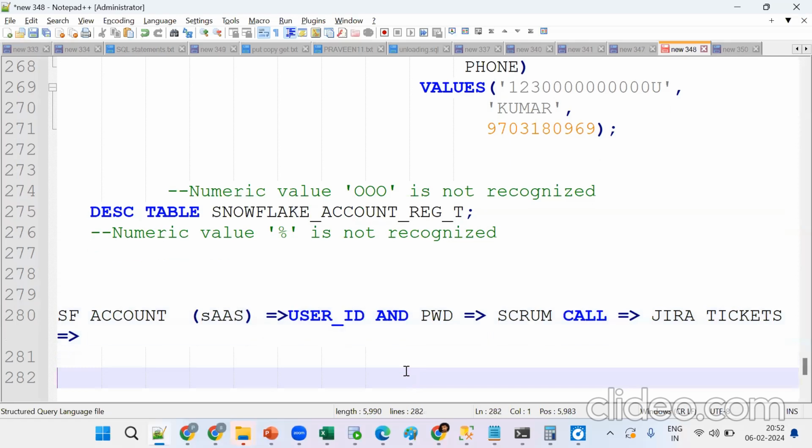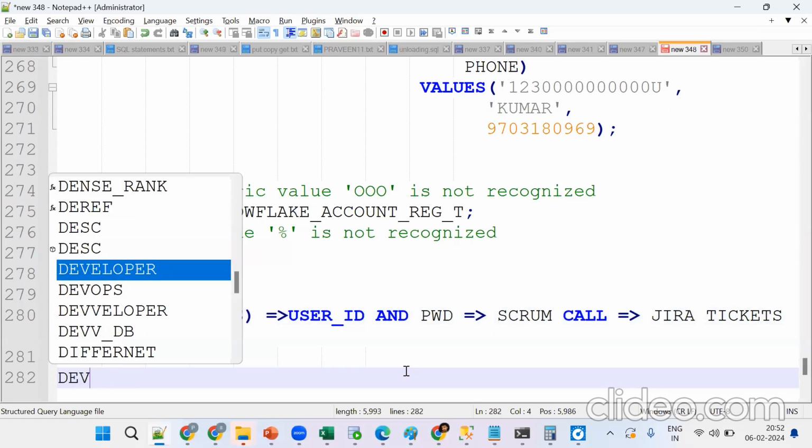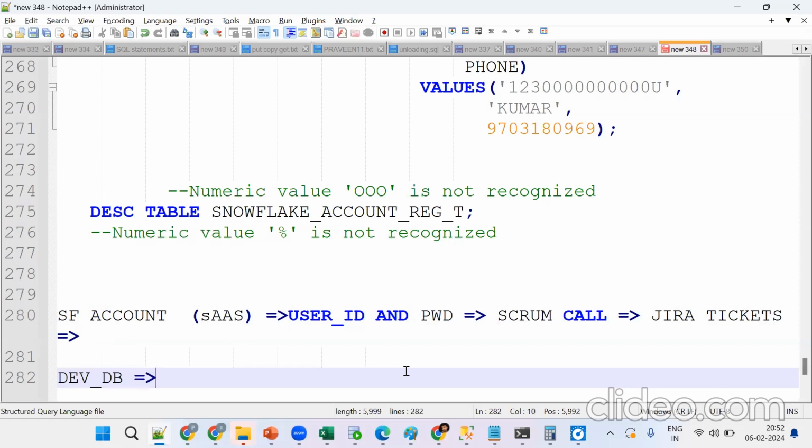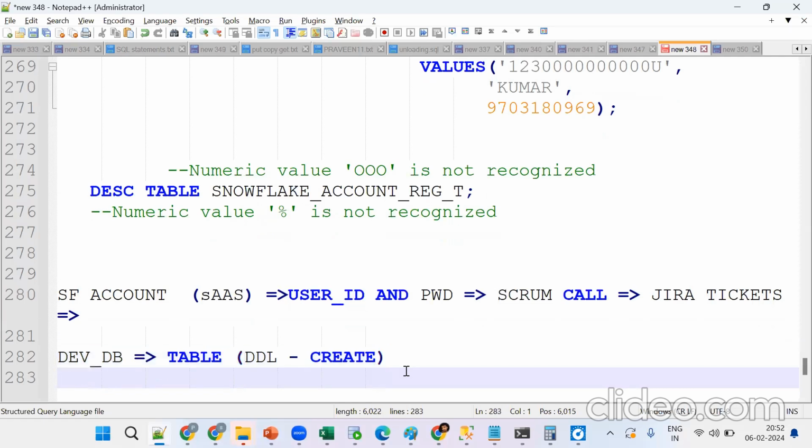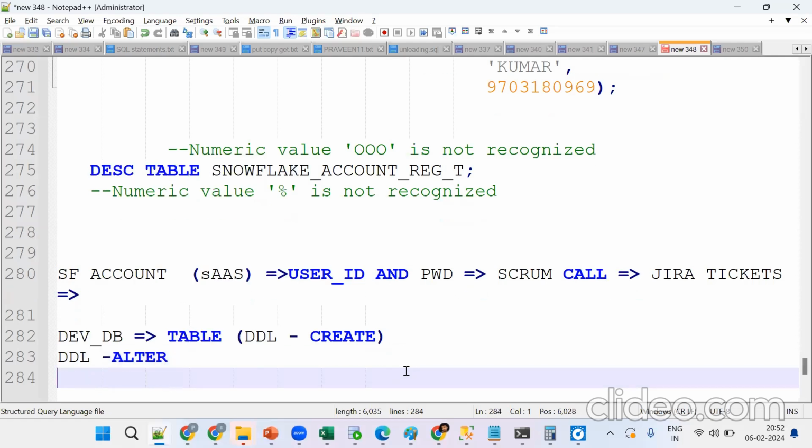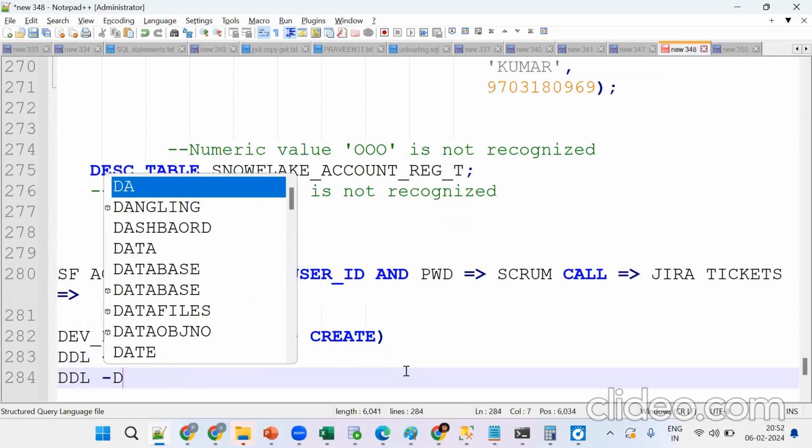Okay, so Jira tickets. Next is what? Then what happened? Log into the Snowflake account. Development database only. Okay, so try to create one development database. Try to create one table with the help of what? DDL, that is create statement. If you want modifications, column modifications, you should go for DDL, that is alter statement. If you don't want anything, you should go for DDL, that is drop.